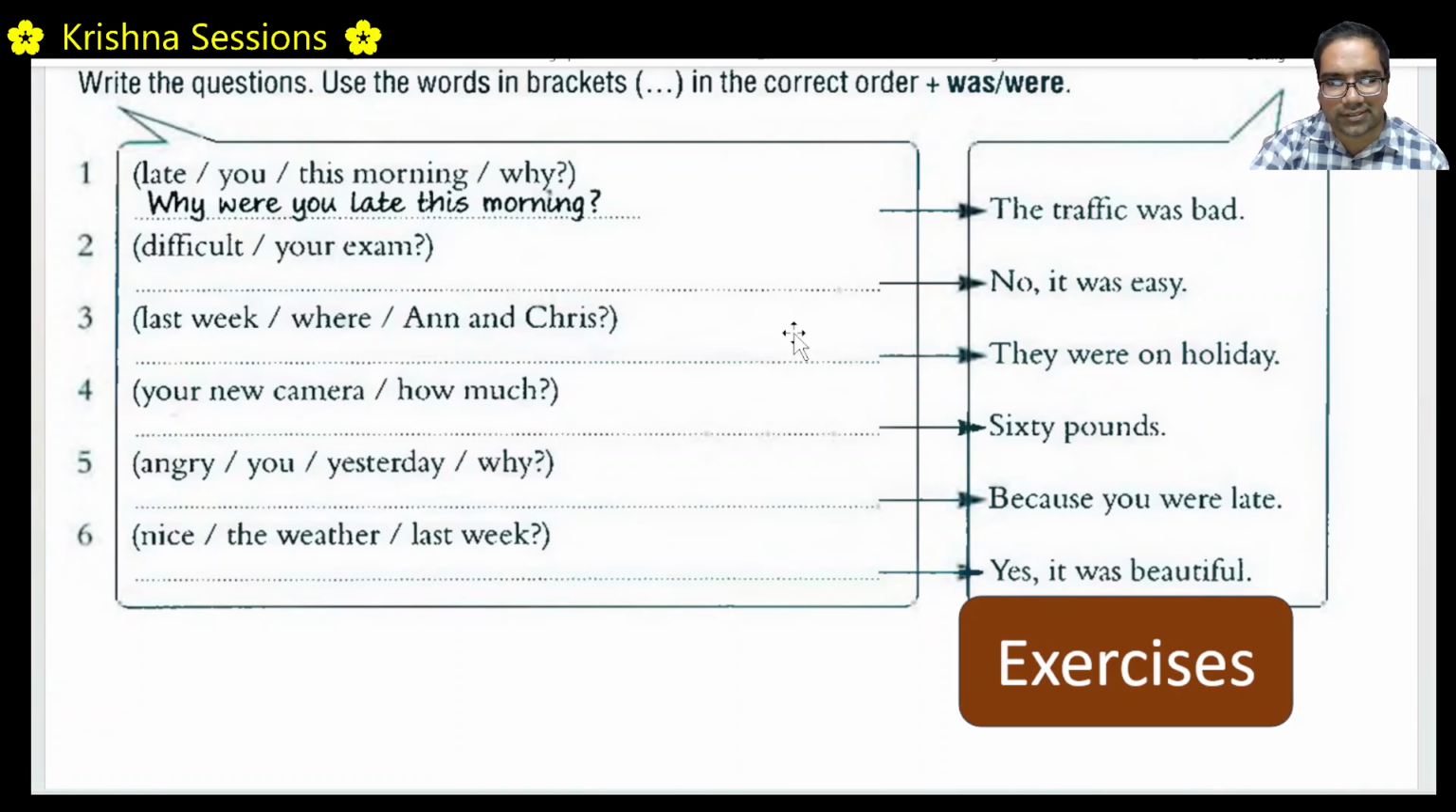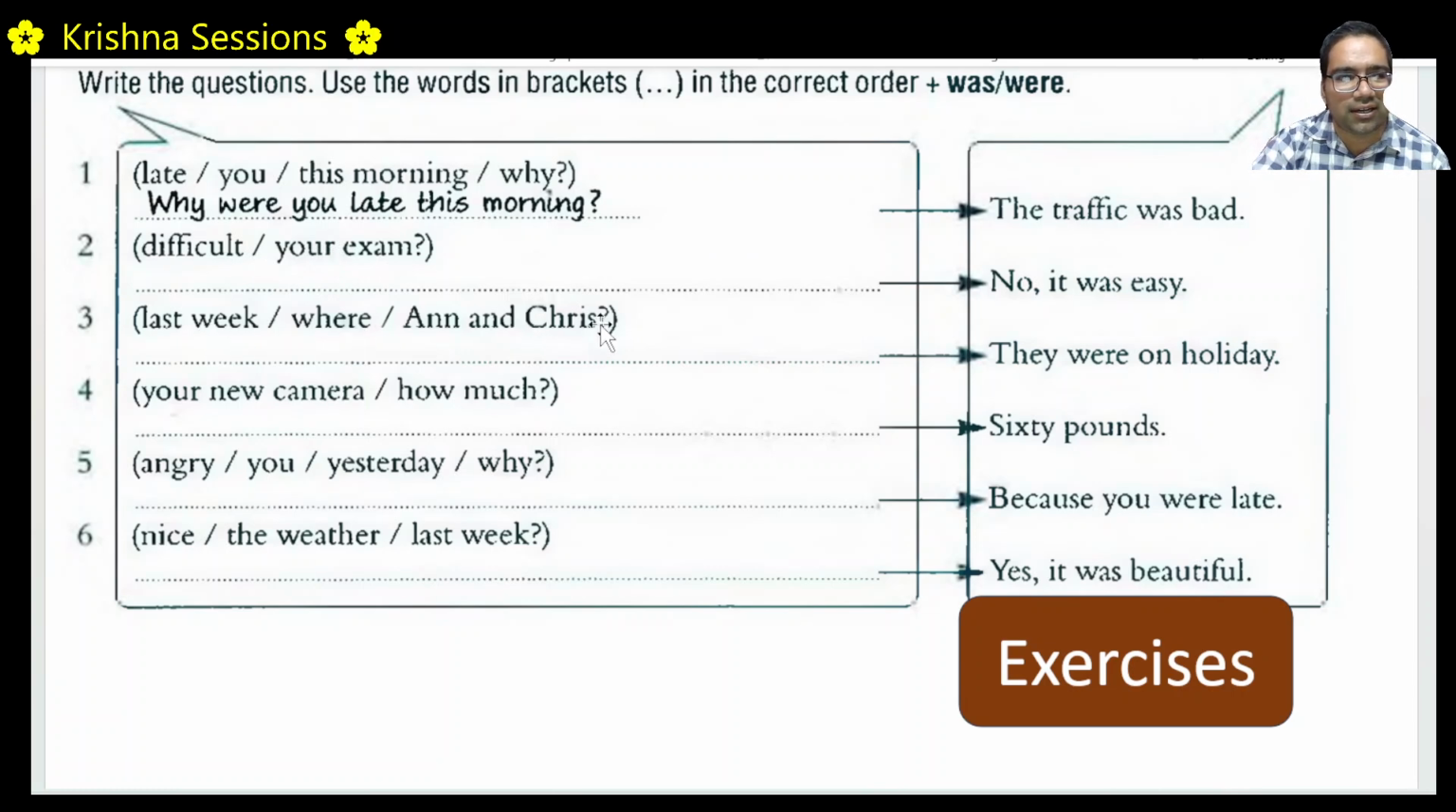Was your exam difficult? No, it was easy. That means it was already done. Right. The answer was "no, it was easy". That means what should be the question? Was your exam difficult? Right. "Your exam difficult", was will come first. "Your exam was difficult" is a normal statement. "Was your exam difficult" is a question. Right. Was your exam difficult?